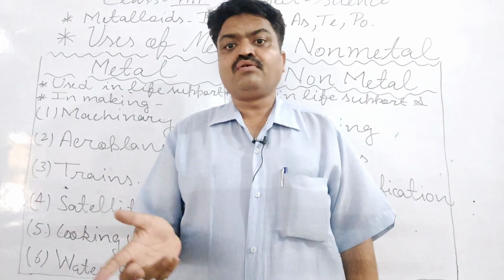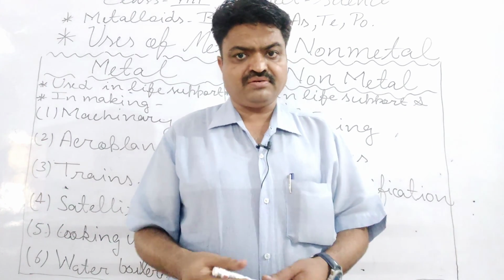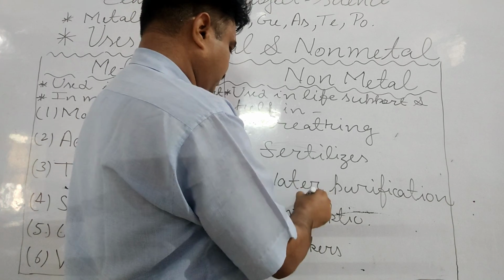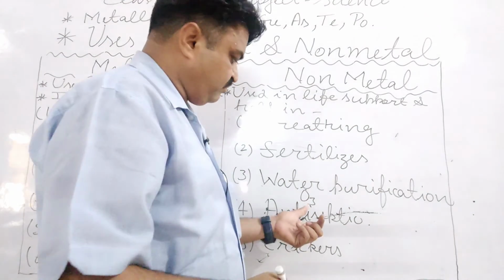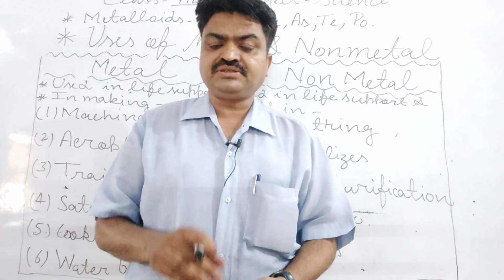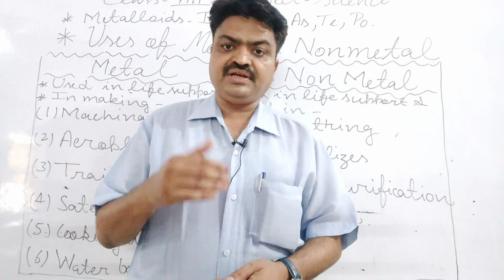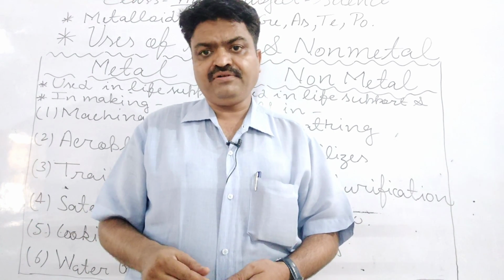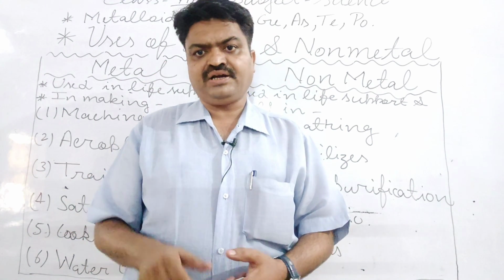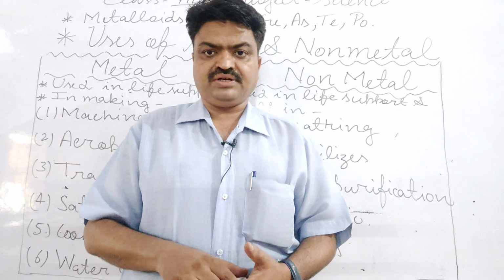With this, ozone is also used. So what is ozone, student? Ozone is triatomic, O3. It is the formula of ozone, O3. And the ozone is used in water purification because it kills the pathogens that are found inside the water. So ozone and chlorine are used, and ozone and chlorine come in the category of non-metals, student.